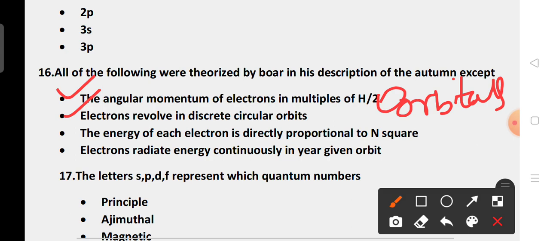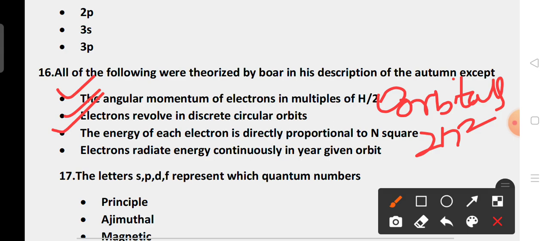Yes, that is also right. Option C: the energy of each electron is directly proportional to n square. Yes, that is also right. Next, option D: electrons radiate energy continuously in a given orbit.